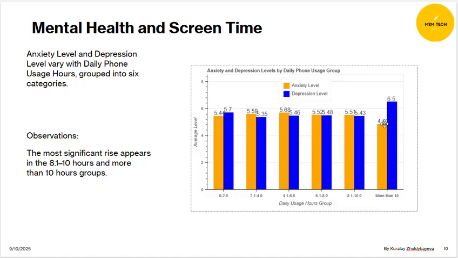But surprisingly, their anxiety level is very low at this point. My suggestion is that teens feel less anxious when they use their phone, and not using their phone maybe makes them feel more anxious.